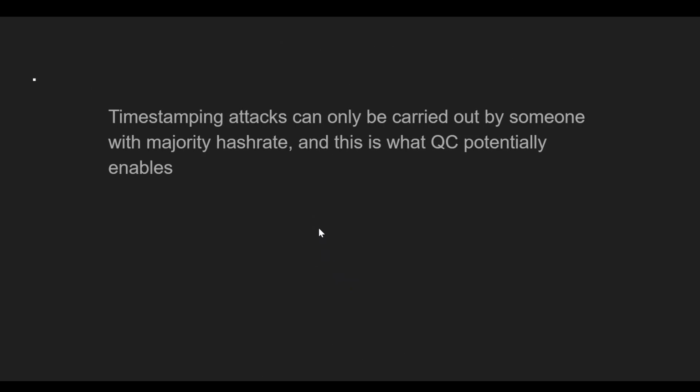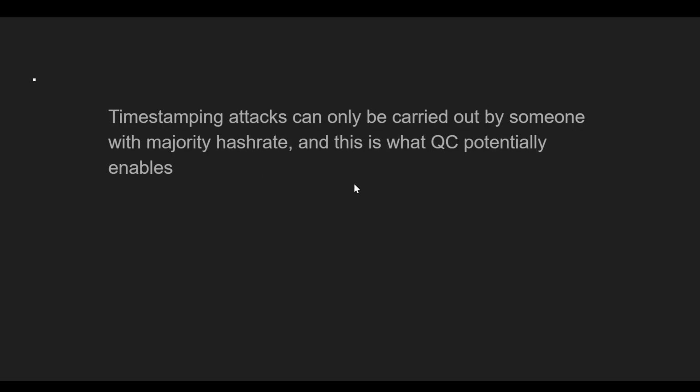Now, timestamping attacks can only be carried out by someone with majority hash rate, and really with a very big majority hash rate, because you can imagine that if I only controlled 51% of the hash rate, well, then there's still a 49% chance that the next block will be someone else's block, and then they could mess up my timestamping, right? Because it really depends on me controlling each and every timestamp throughout all the blocks, and especially the blocks that are handling the difficulty adjustment. So every 2016 blocks. So really, I can do this if I have a vast majority of the hash rate, and it becomes much easier to do this.